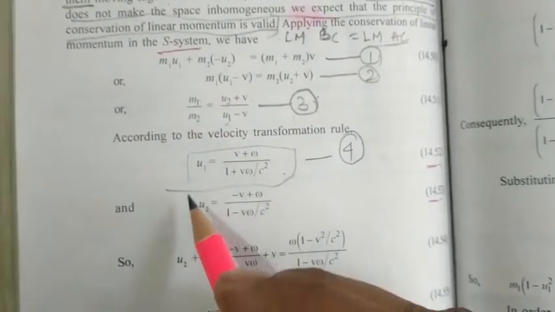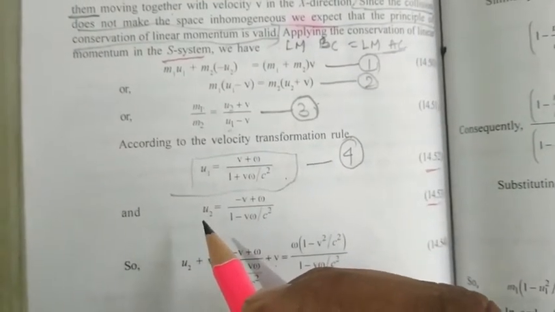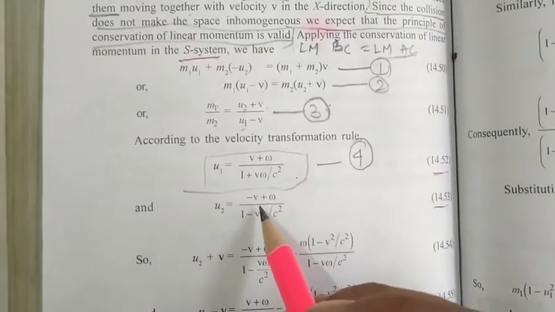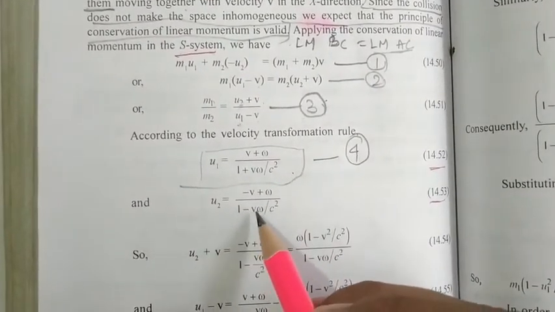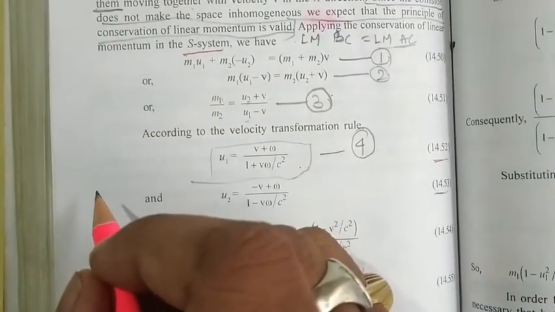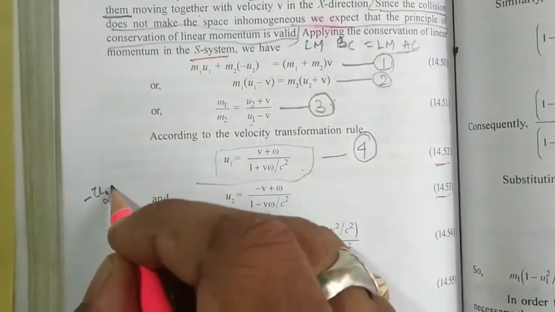Similarly, u2 will be how much? It will be this much: minus v plus omega by 1 minus v omega by c square. Actually it is written directly, but you can see that minus u2 will be equal to how much?